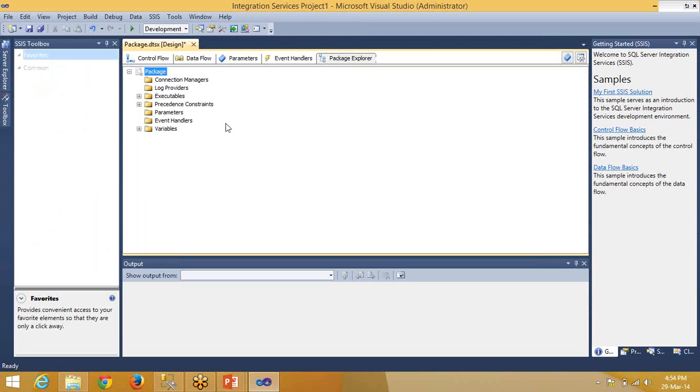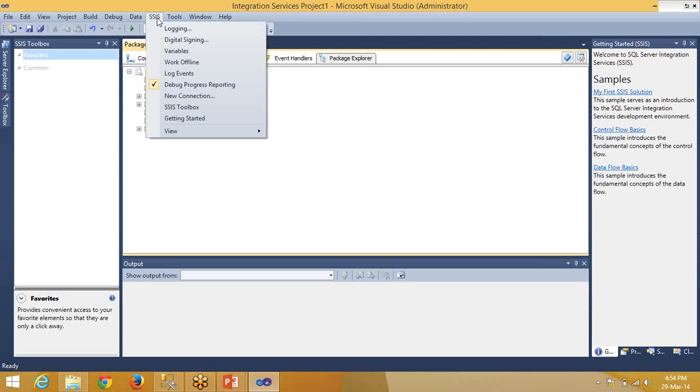Then the next is your package explorer, which contains all the details. What all connection managers we are using, what all log providers we are using, and the logging concept comes here. Can you see this SSIS menu? Here in SSIS we have this logging.